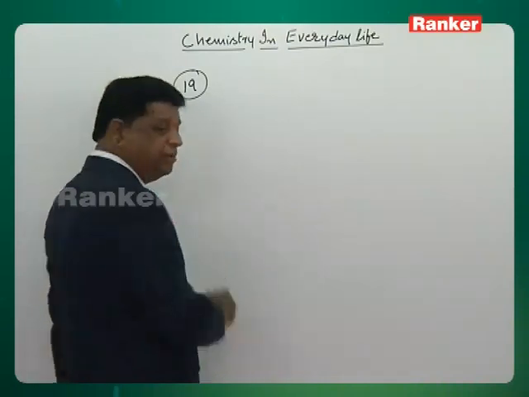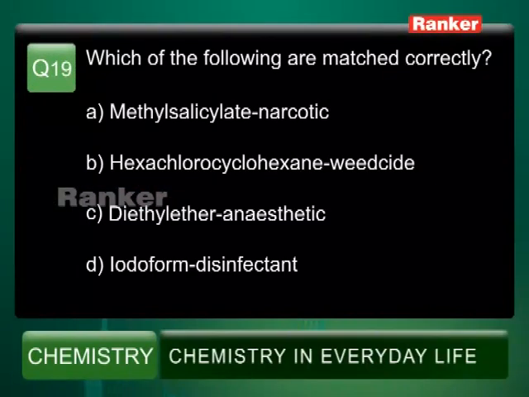So let's go to question number 19. Which of the following are matched correctly? There are two words given, and we have to check whether they are properly matched or not. Methyl salicylate, narcotic. Actually methyl salicylate is an analgesic which is non-narcotic. So it is wrongly paired. Hexachlorocyclohexane is a weedicide. Actually it is an insecticide. That is also wrongly selected.